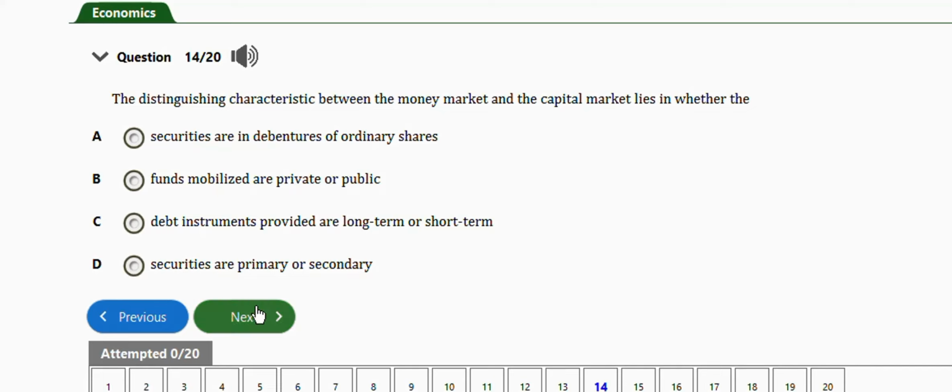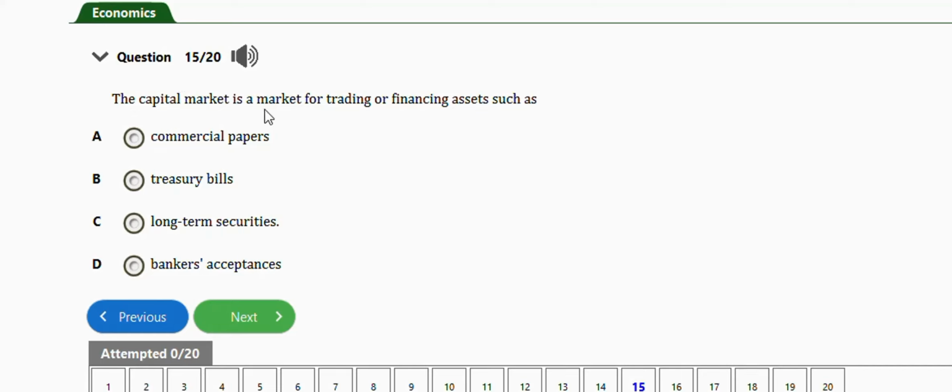Okay. The next question is this one. It says the capital market is a market for trading of financing assets such as we have commercial papers, treasury bills, long-term securities, bankers' acceptances. Right answer is option C, which is long-term securities.